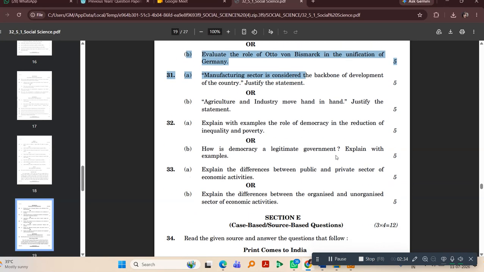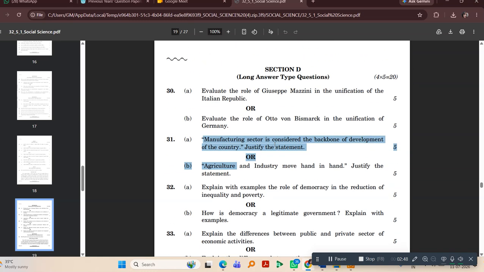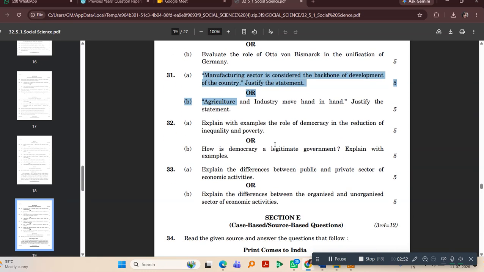Now I am going to discuss the 31st question. The 31st question also comprises of option. There is an option between part A as well as part B in the 31st question as well. Almost all the questions of section D have two options. You can attempt the questions as per the answers you know very well. So this is the 31st question.